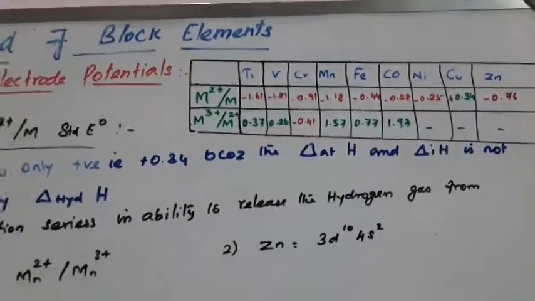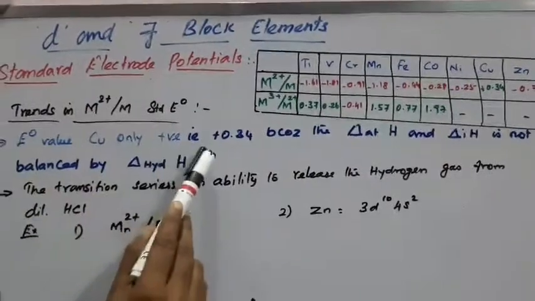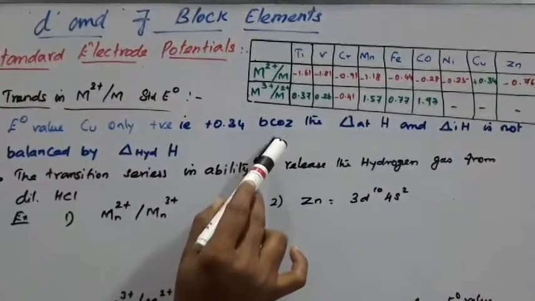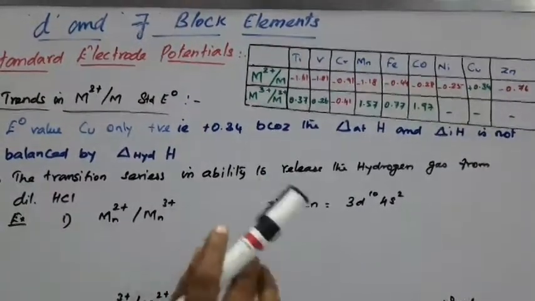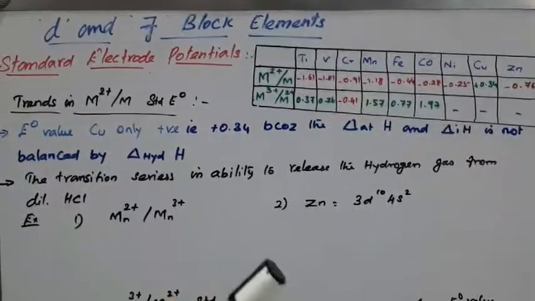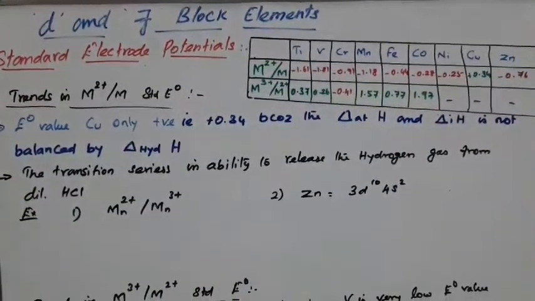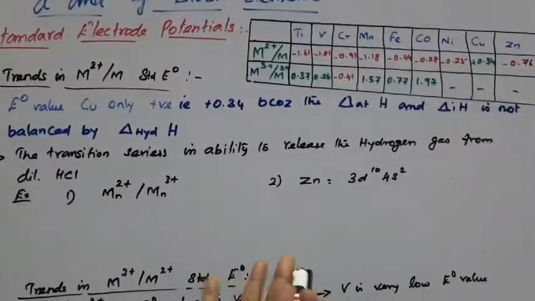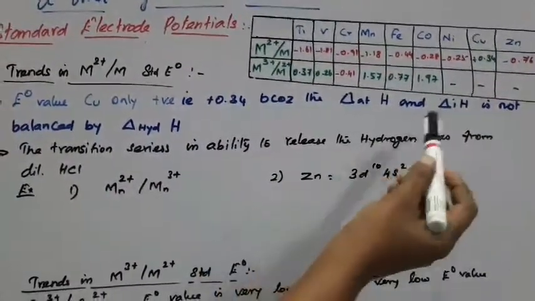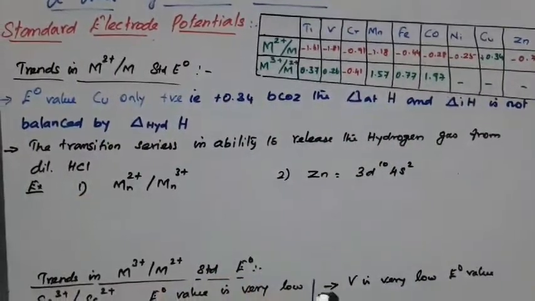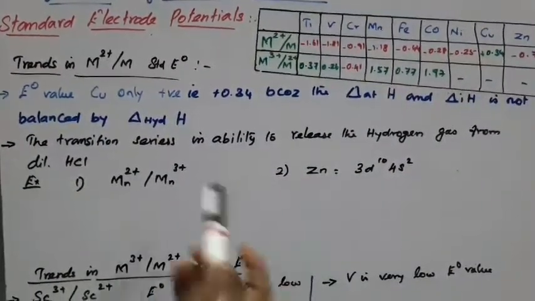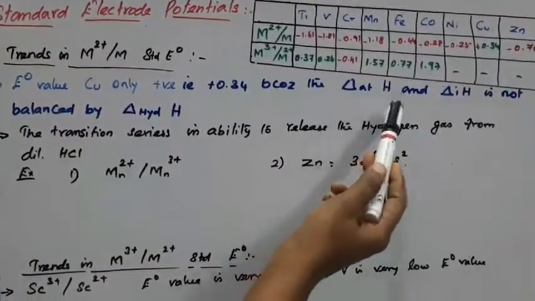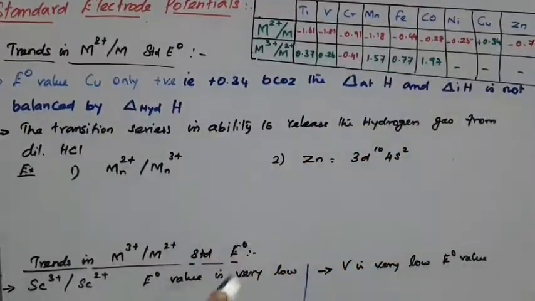Here the E0 value of copper is the only positive one. What is the reason? You have to write only the reason: the total enthalpy change depends upon the ionization enthalpy, atomization enthalpy and hydration enthalpy. Here the atomization enthalpy and ionization enthalpy are positive, endothermic in nature, but the hydration enthalpy is exothermic, so a negative value. So it is not balanced by these two energies, that is atomization enthalpy and ionization enthalpy. This is the reason.